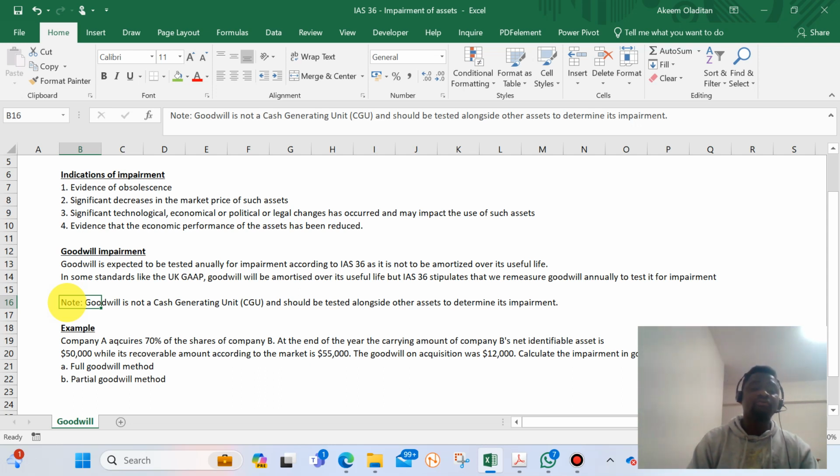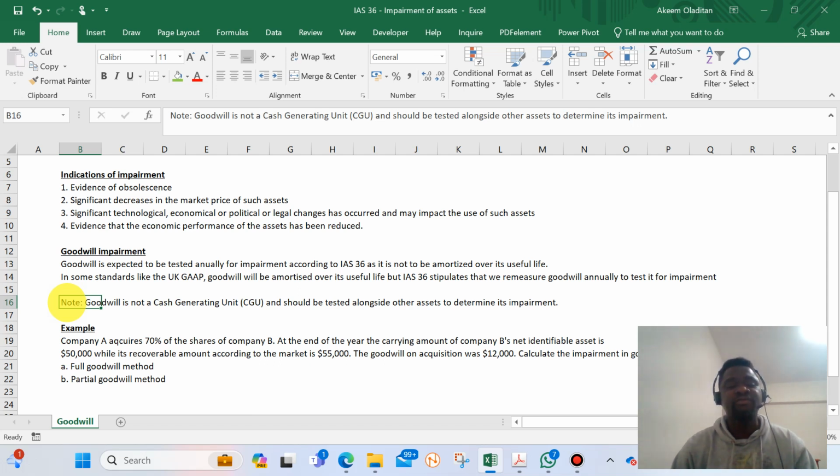Another rule of testing for impairment in goodwill is that when you discover that there is impairment in goodwill, the standard states that the impairment value should first of all be allocated to the goodwill itself in the books up to the value of the goodwill, then to other classes of asset on a pro rata basis. So that is what the standard says.